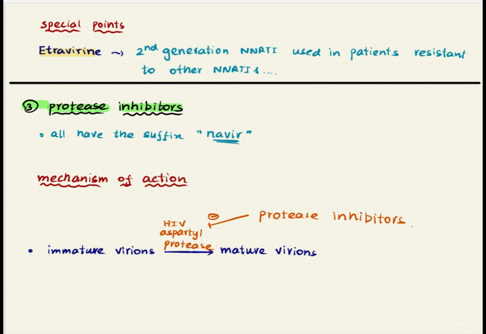Now let us talk about the third class of drugs, protease inhibitors. All the protease inhibitors end with the suffix navir. For example, we have darunavir, lopinavir, ritonavir, indinavir, etc. Now let us look at the mechanism of action of these protease inhibitors. For the conversion of immature virions to mature virions, there has to be cleavage of several polyproteins with the help of the enzyme HIV aspartyl protease. By inhibiting this enzyme using protease inhibitors, immature virions cannot be converted to mature virions. So this is the mechanism of action of protease inhibitors.